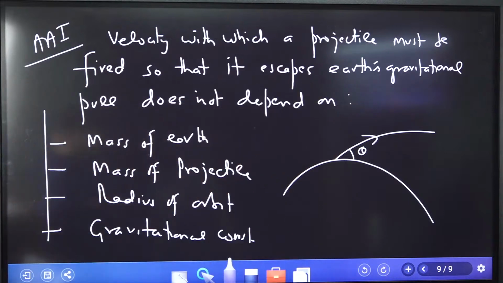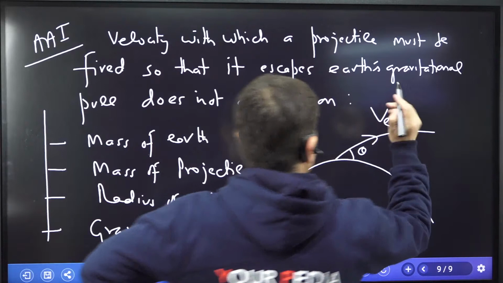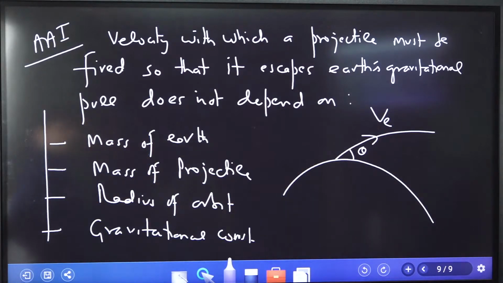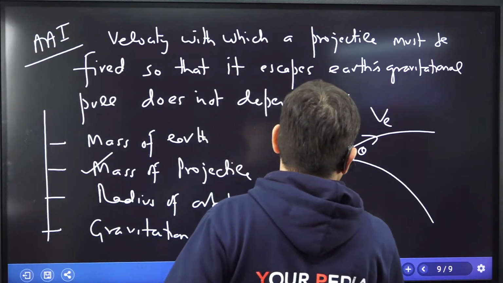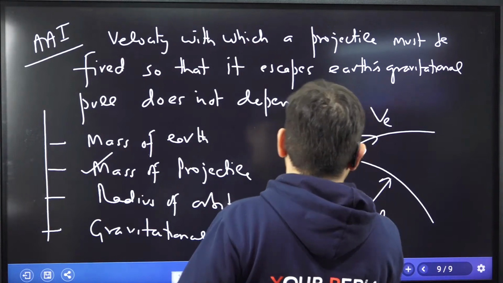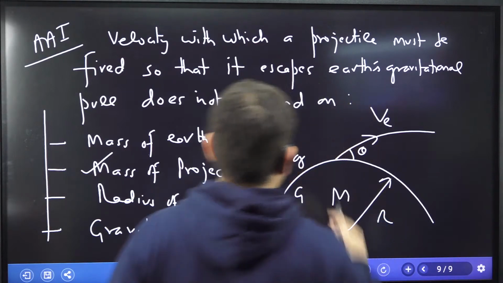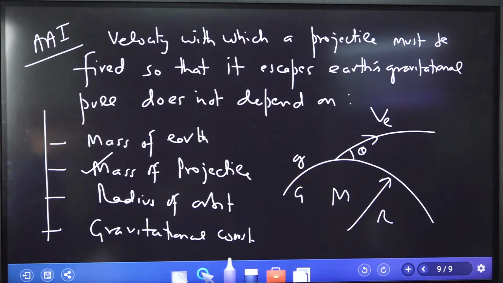You understand? So velocity with which I should fire a projectile so that it escapes the gravitational pull of earth does not depend upon what? So it does not depend upon mass of projectile. Mass, radius, universal gravitational constant, acceleration due to gravity, it depends upon all, except it does not depend upon this.